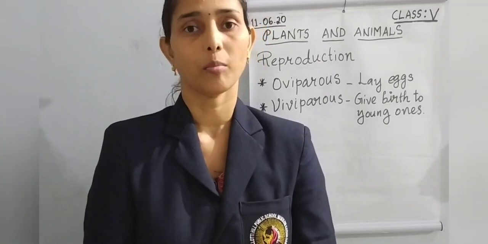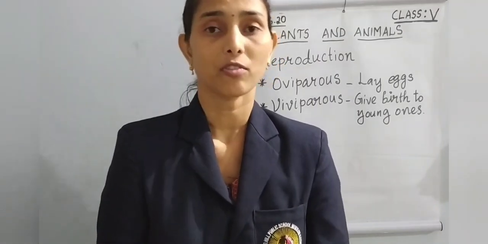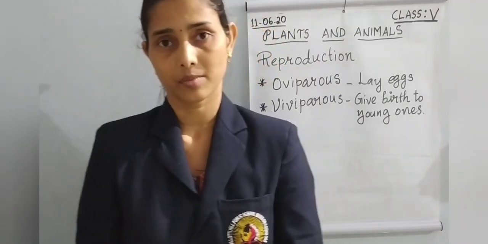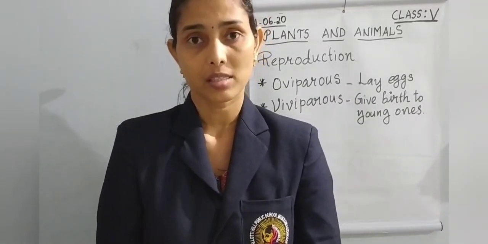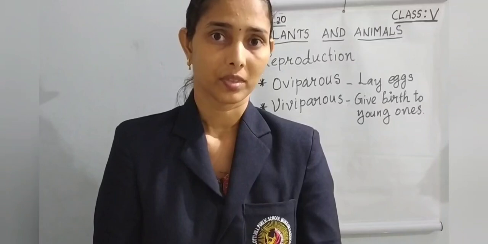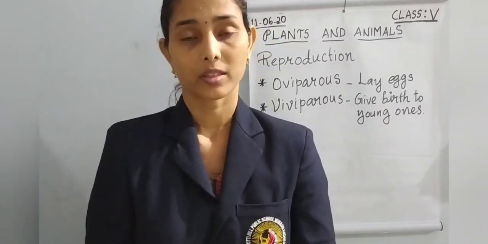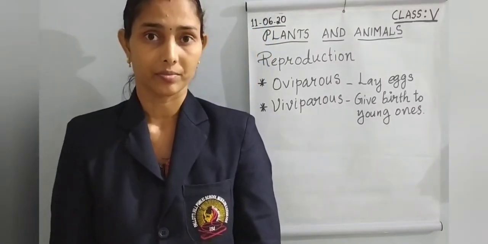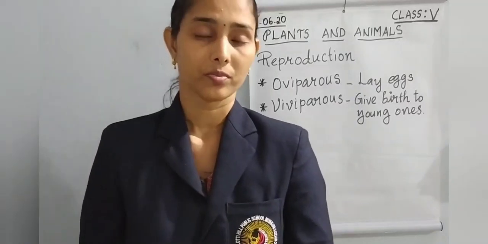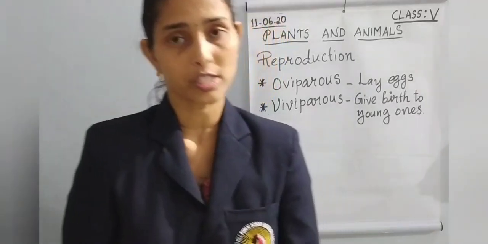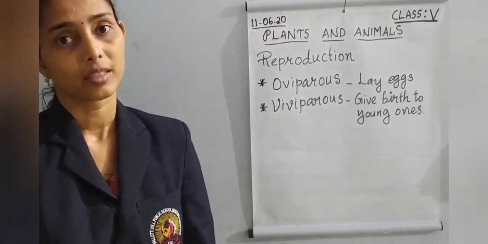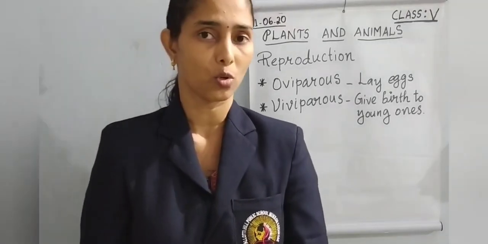We are discussing the similarities of plants and animals. So we learned plants and animals need food. They grow. They breathe. They move. Then they respond to stimuli and they die also.